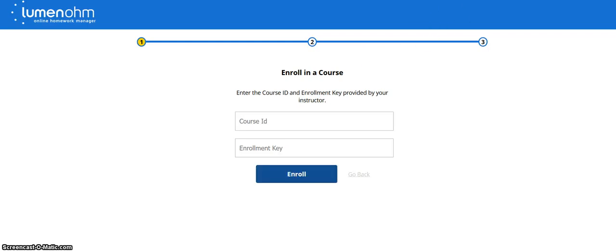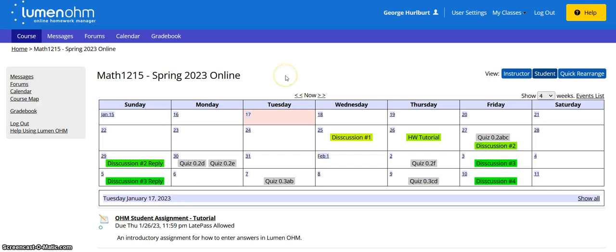Once you get enrolled, it will look like this. So you'll see Math 1215 Spring 2023 Online. The first thing you'll see right up here on the top is a calendar. So this is another good visual reminder. Now this calendar contains most things, but not everything. This calendar does not contain the problems of the week, whatever those are. We'll talk about those in a few minutes. And it does not contain the exam dates, but those are listed on the syllabus.